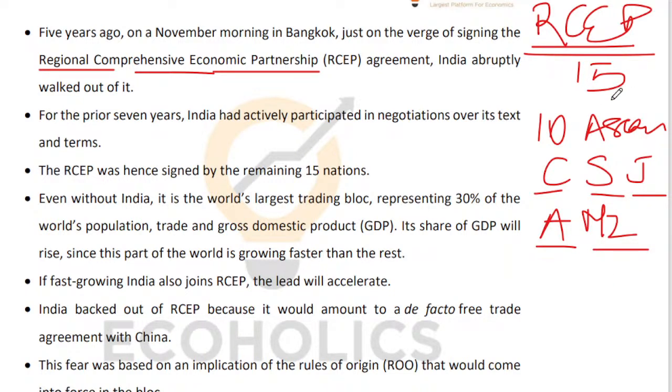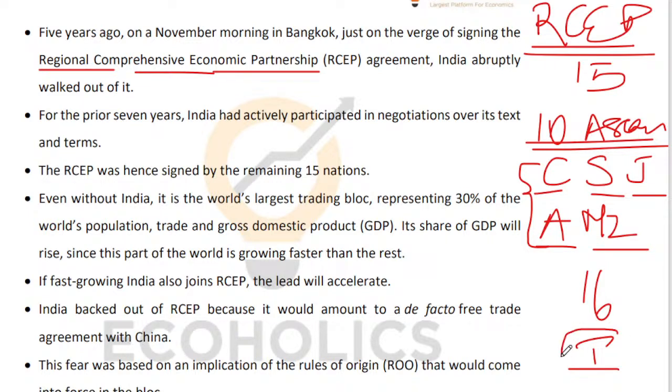So 10 ASEAN countries plus 5 of their free trade partners are a part of RCEP. There were supposed to be 16 members. India was also supposed to be a part of this RCEP grouping, but at the very last moment, when the RCEP agreement was to be signed, at the 11th hour of the 11th hour, India decided to not join the RCEP.